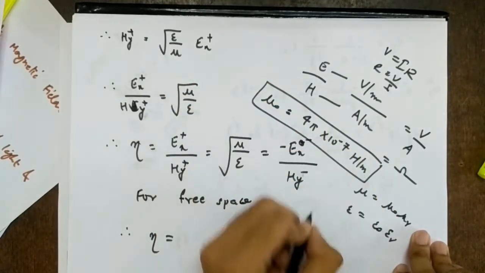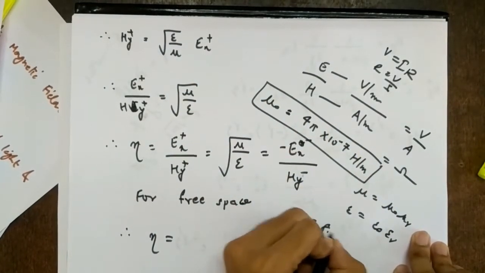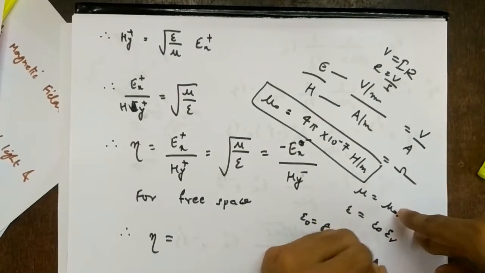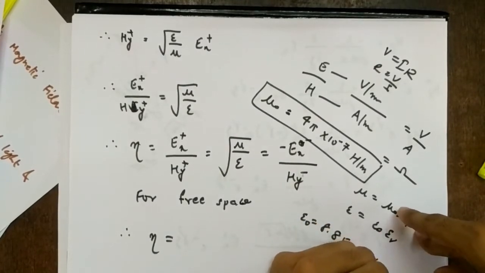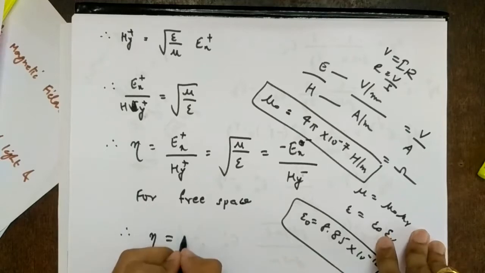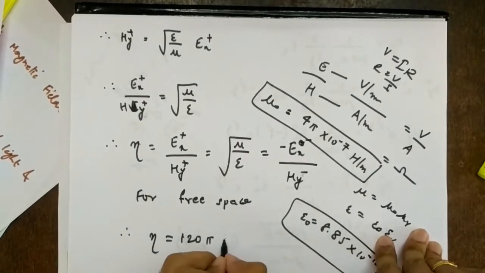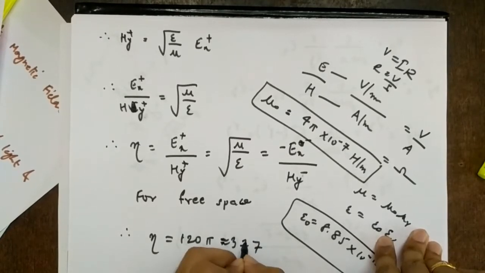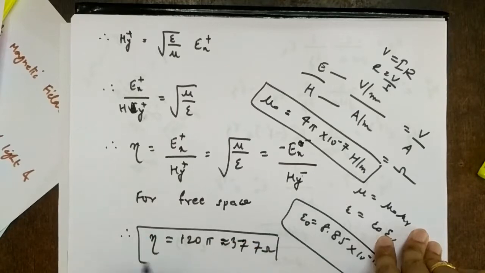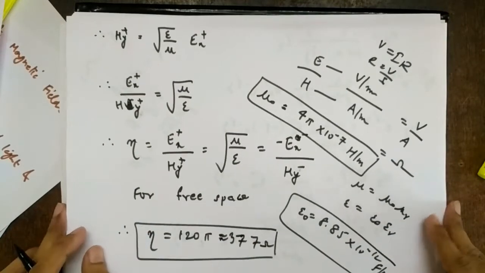This is mu 0. Epsilon 0 is what? 8.85 into 10 raised to minus 12 farads per meter. So you divide this, take the square root, and we get the answer as 120 pi, which is approximately equal to 377 ohms. So this is the intrinsic impedance of free space.